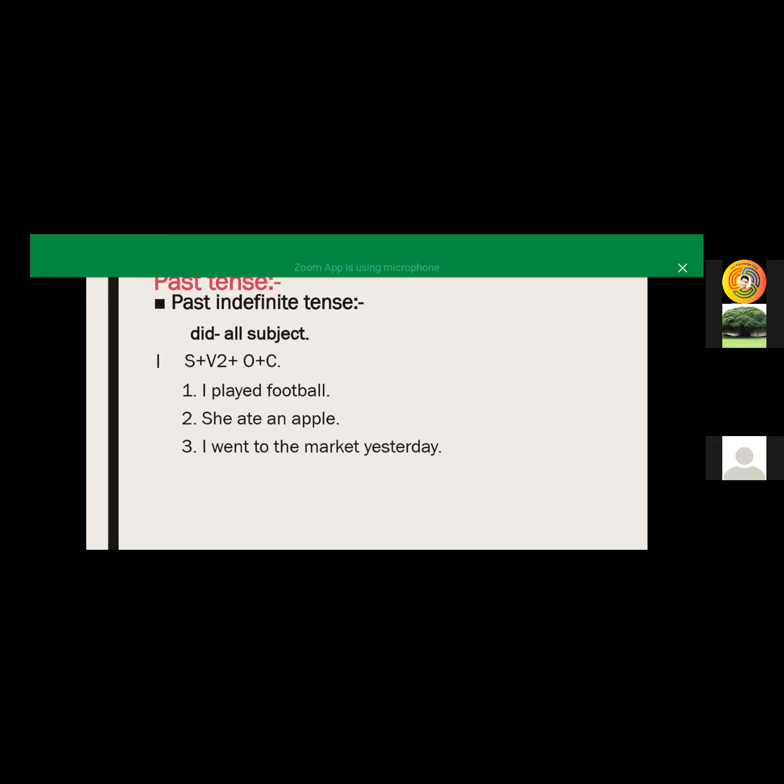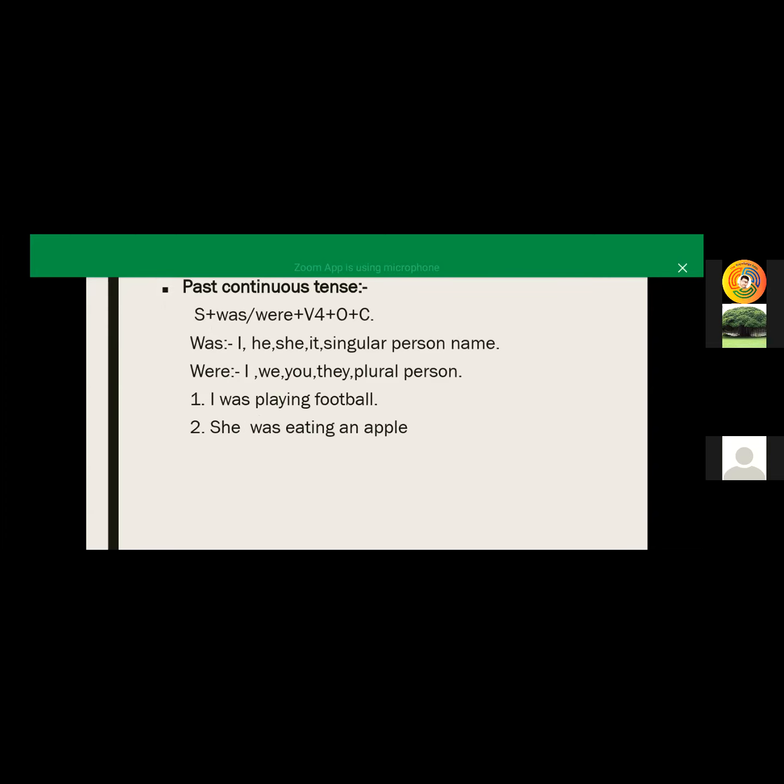I can say I used to play cricket. It is also right, I think. Yes, yes. This is the same. मैं क्रिकेट खेला करता था, मैं खेला था. Both are the same. Okay, thank you.